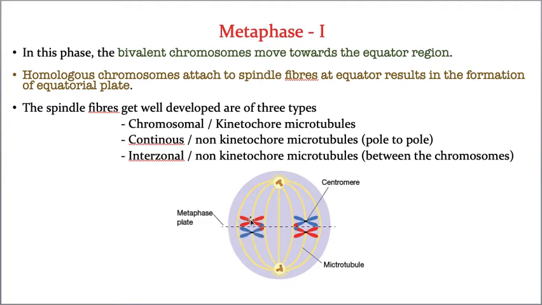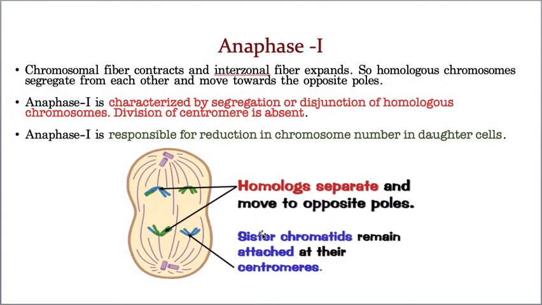Now what happens, this maternal chromosome starts moving here, and the paternal chromosome starts moving here. That means the complete chromosomes started moving towards the opposite poles. The sister chromatids do not cut from the centromere. Hope you understood. This is the sole point I'm telling you; if you don't understand this point, you can't understand complete meiosis.